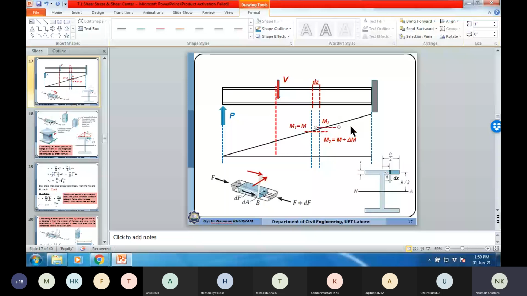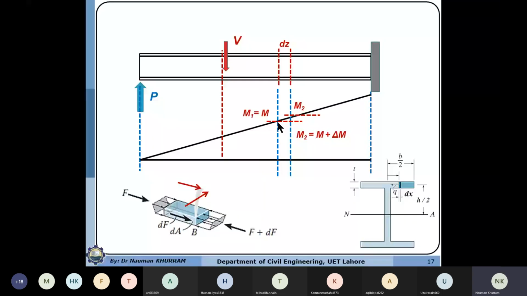M1 is the moment at section 1 and M2 is the moment at section 2. So M2 is more than M1. The difference between M2 and M1 is equal to delta M, the rate of change of bending moment from section 1 to section 2. So if M1 is equal to M, then M2 may be equal to M plus delta M.